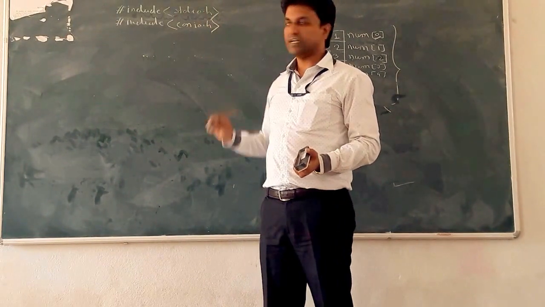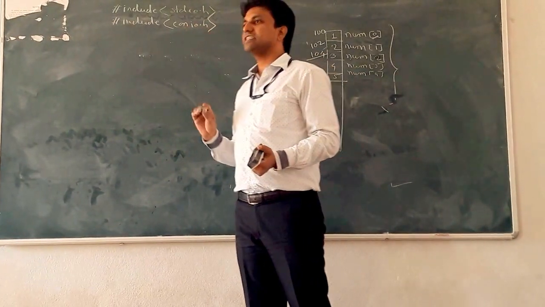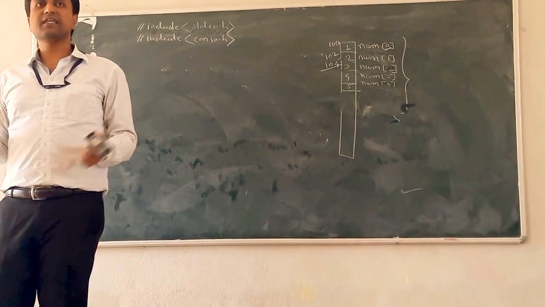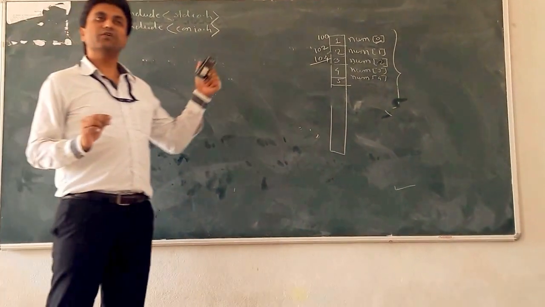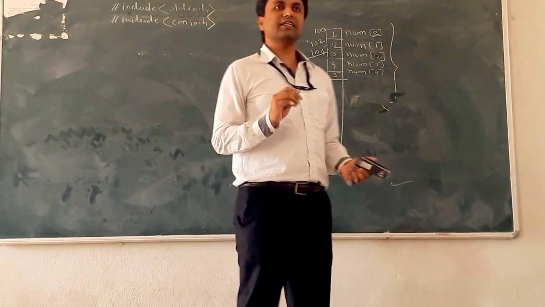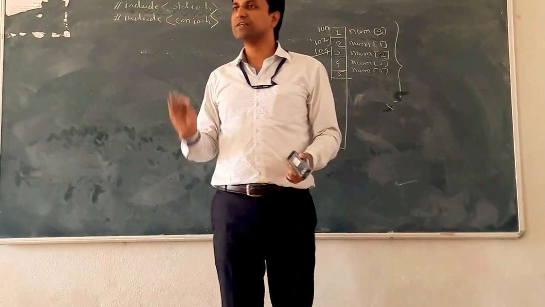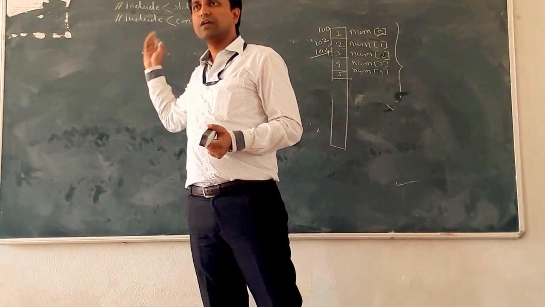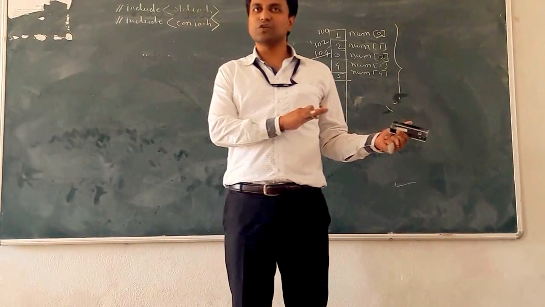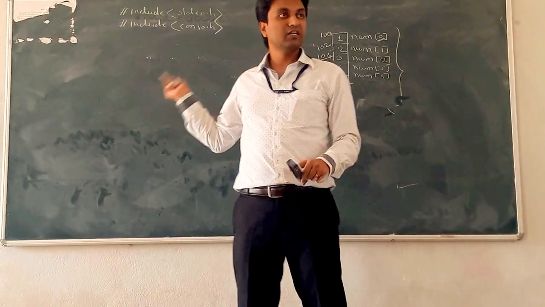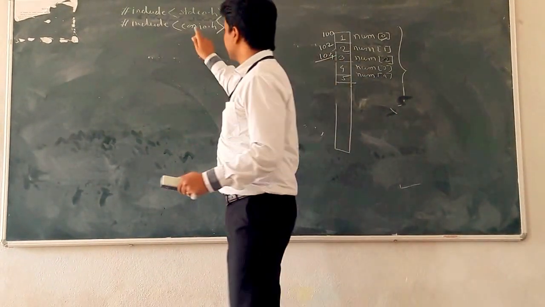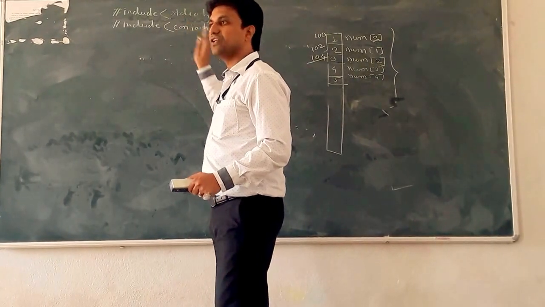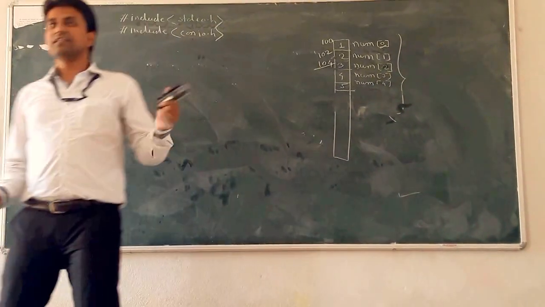Second, conio.h: con stands for console input output, console means text mode window. Clear screen and getch are related to the console; clear screen clears the screen, and getch freezes the console. These function definitions are present in the conio.h header file, that's why we have to include these two header files.